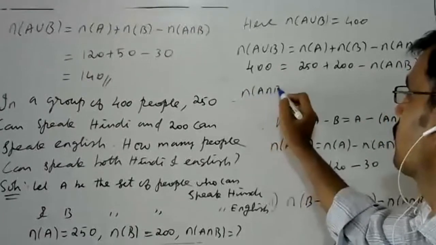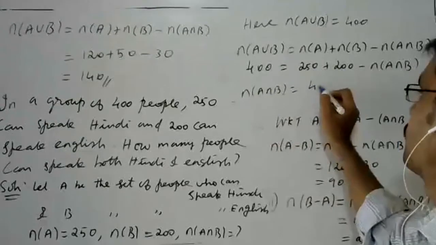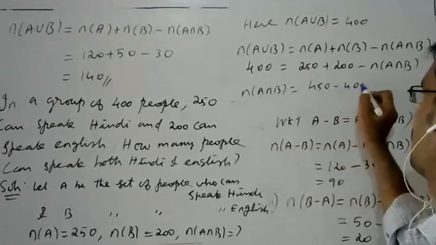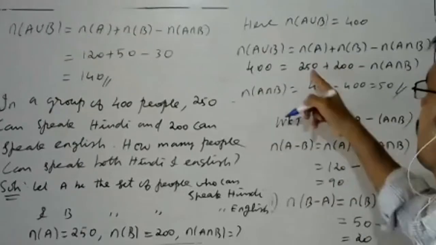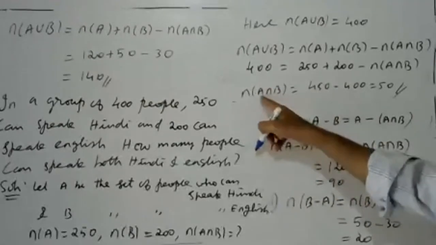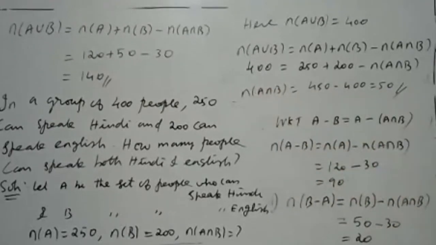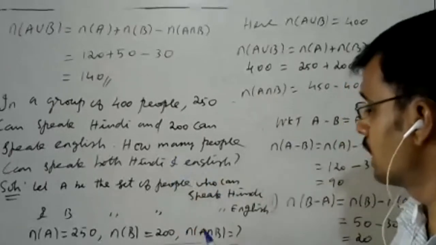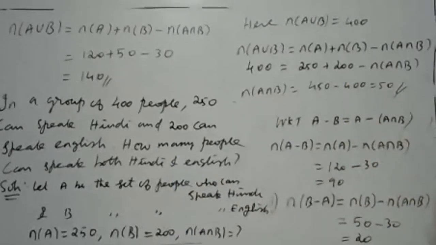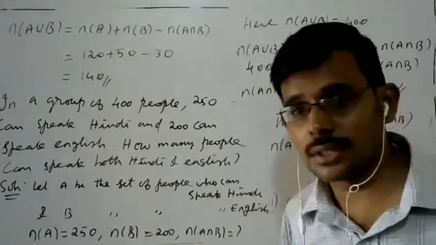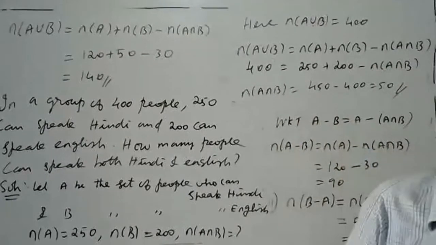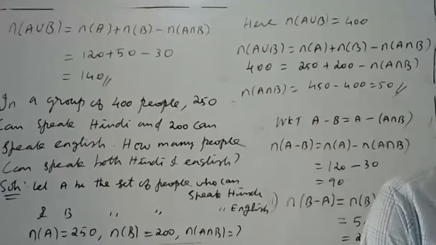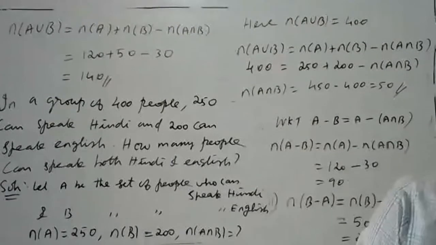N of A intersection B is 450 minus 400, that is 50. Therefore, N of A intersection B is 50. That means 50 people speak both Hindi and English. Right. Let us come to the next problem of the same type.